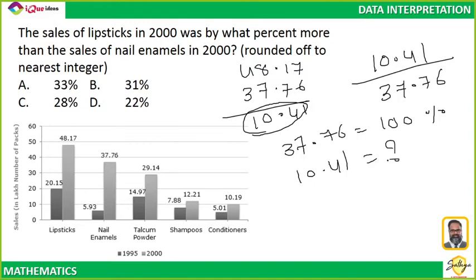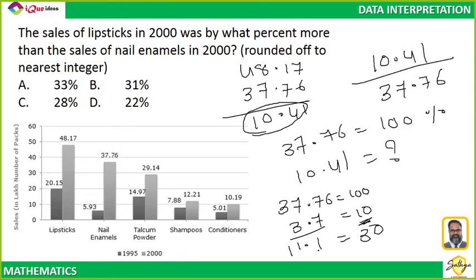Are we together so far? Amanbir? Right? Now, if 37.76 is 100, can I say 3.776, approximately 3.7, is 10%? Yes? So, if 10% is 3.7, then 30% is 3 times 3.7, which is 11.1 something.